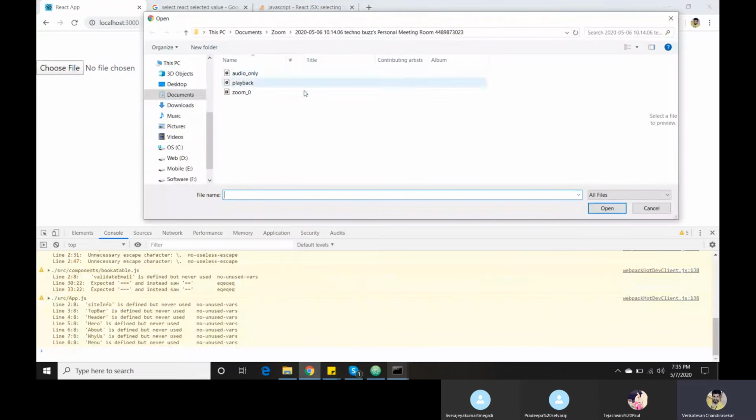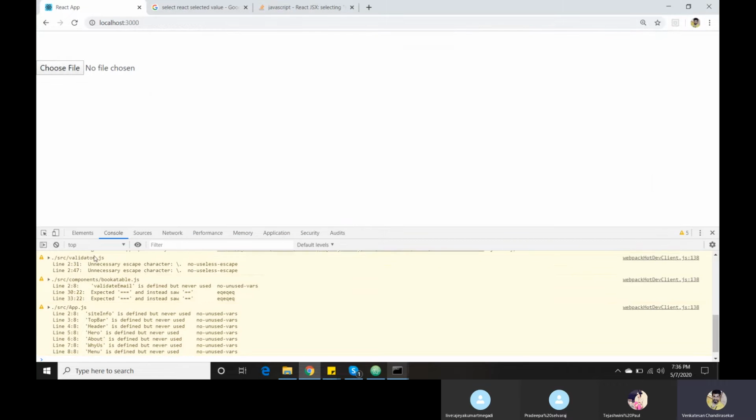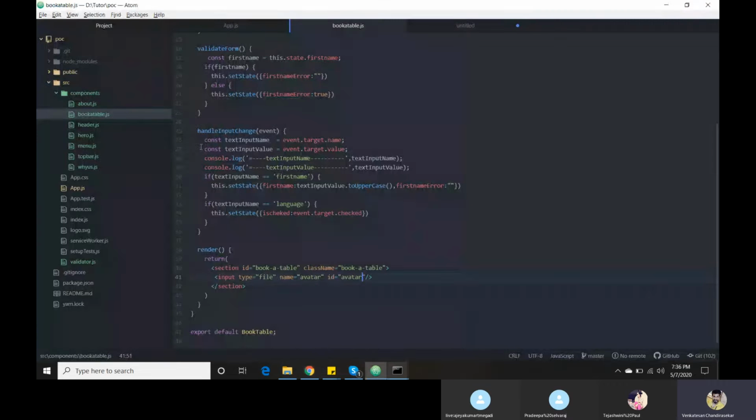If you give a type as a file, then probably you will get this kind of action. Whenever you are clicking, you will get it, you guys know. Okay, now I got it. Then I need to show my selected image. How am I supposed to do that?